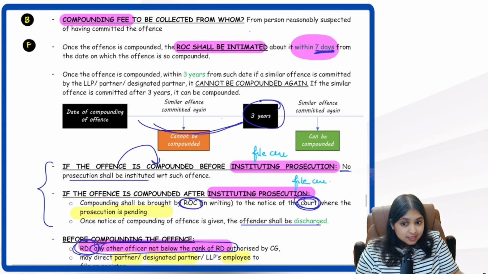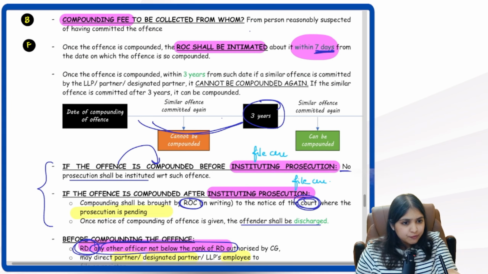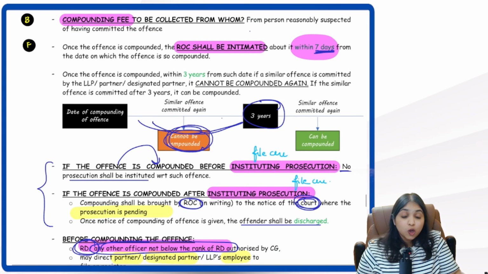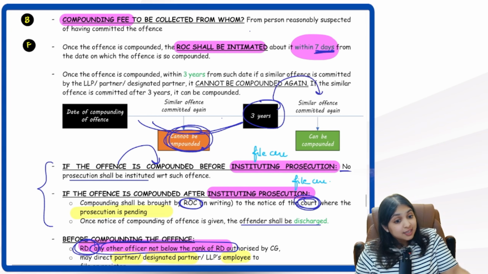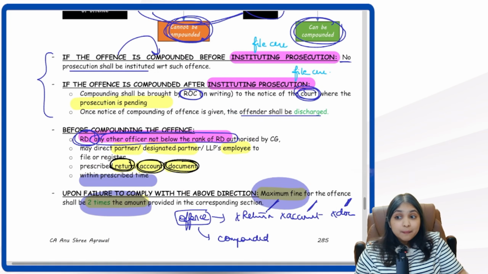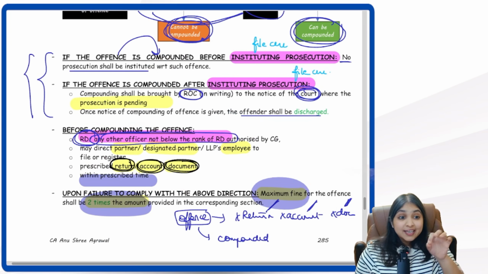In this 3 years period, if I do the same offense again, will you compound the offense for me again? No, you will not compound the offense again. But after 3 years, if I do the same offense, will you compound the offense for me? Yes, it can be compounded. Then remember that prosecution point, that filing case point.